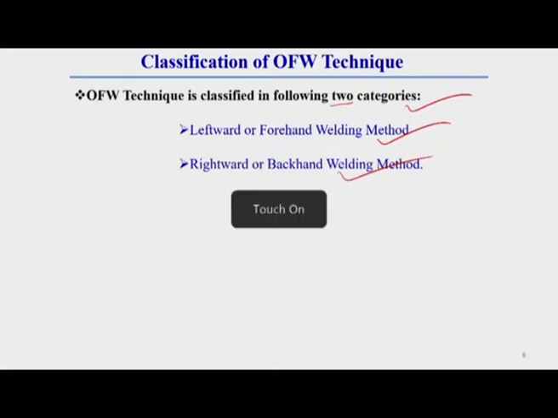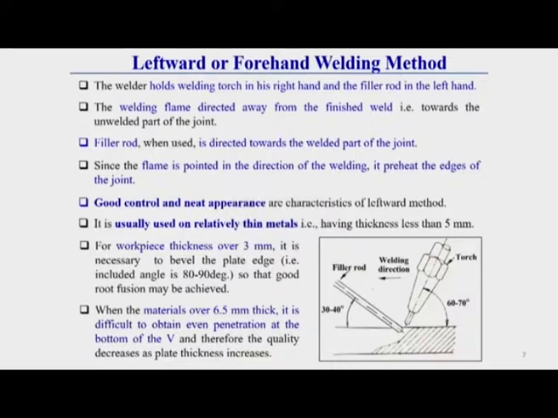So, first of all, I will discuss the leftward or forehand welding method. This is the schematic diagram which shows the leftward or forehand welding technique. Here the welder holds the welding torch in the right hand, and if a filler rod is required, the filler rod is held in the left hand. The welding starts from the right side and goes towards the left direction. That is why this technique is known as the leftward welding technique. Why is it called leftward? Because it starts from the right-hand side and goes towards the left direction.